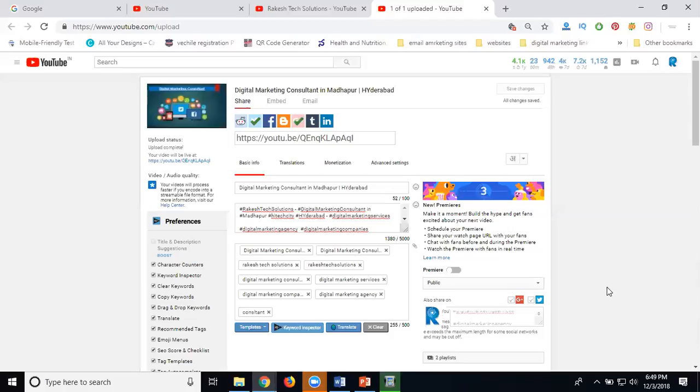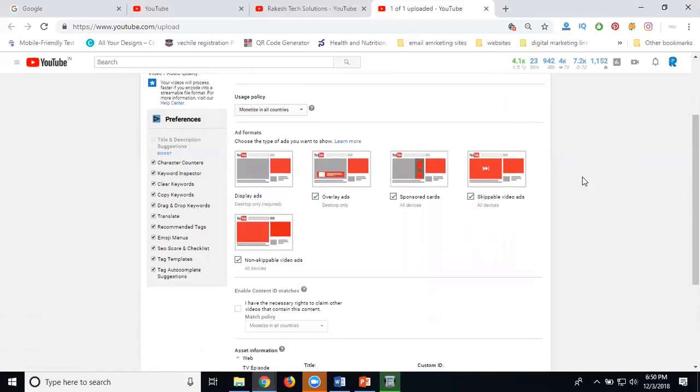The types of earnings for monetization are overlay ads, sponsor ads, skippable and non-skippable ads. The default one is called display ad. If you go to any monetization option, you can see the ad options. The first one, display ads, is the default. Nobody can delete the display ads.